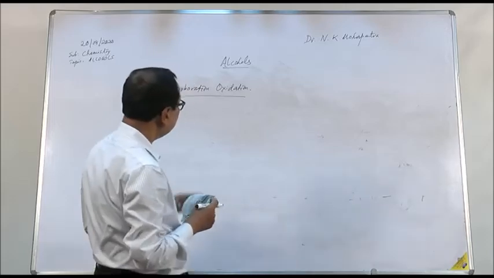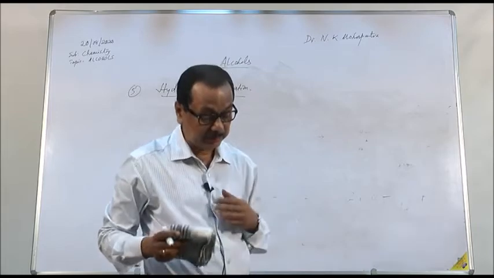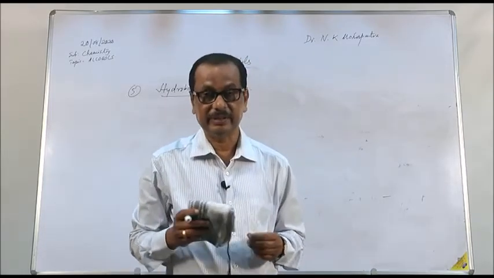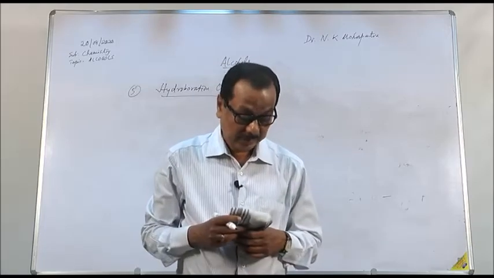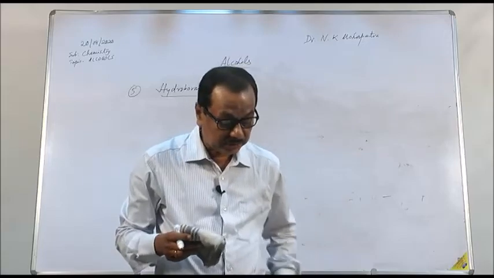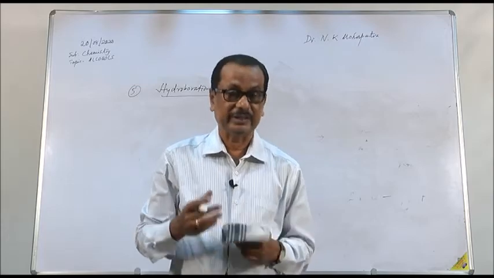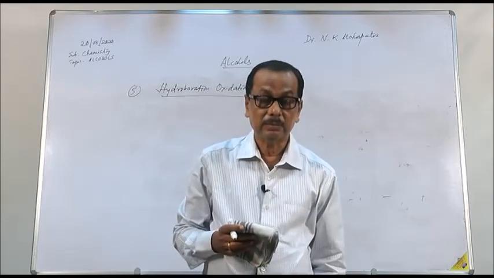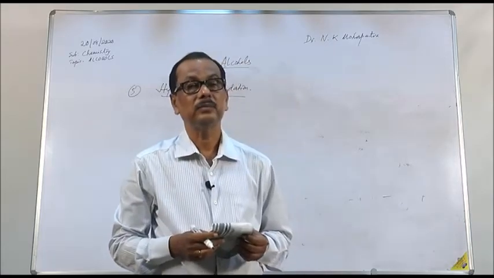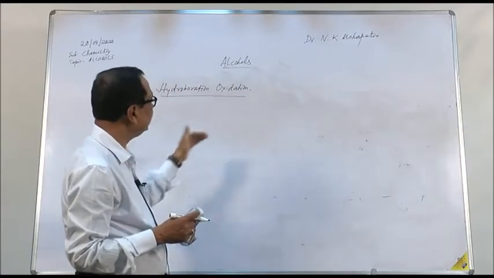So here, when an alkene is treated with diborane in presence of THF, tetrahydrofuran, an addition product is formed, which on oxidation with alkaline hydrogen peroxide gives an alcohol.